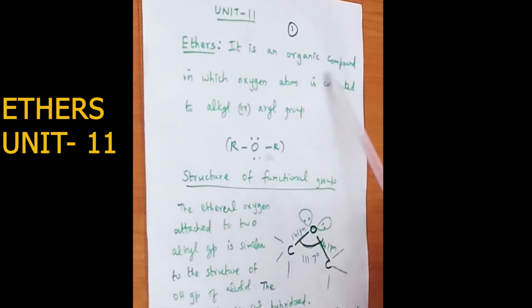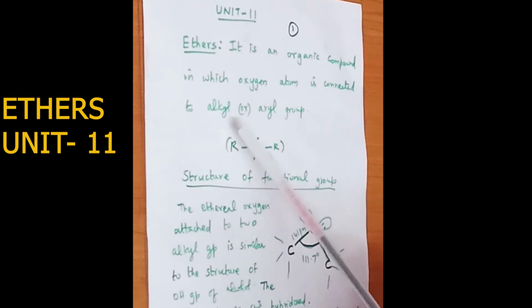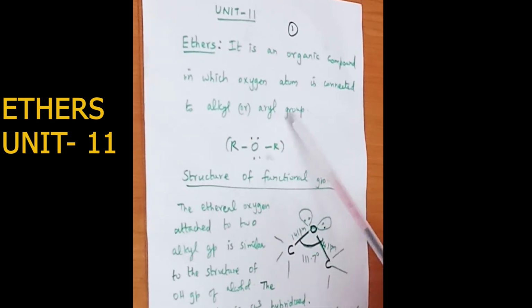So ethers, they are organic compounds where an oxygen atom is connected to an alkyl or aryl group. Alkyl is CH3, C2H5, methyl, ethyl, propyl; they are called alkyl. Aryl groups are aromatic groups, which are phenyl, phenyl substituted alkyl groups. They are represented by the general formula ROR. R represents an alkyl group or aryl group, and O is the oxygen atom. So this is the general formula for ethers.